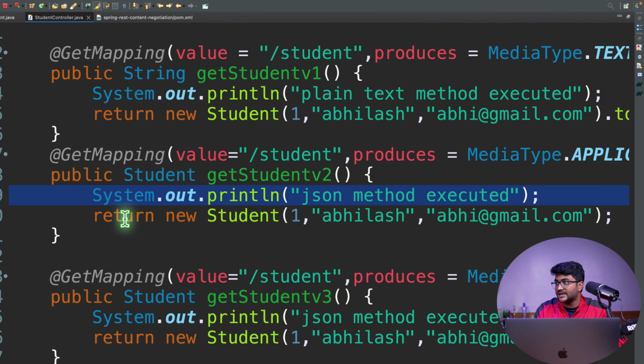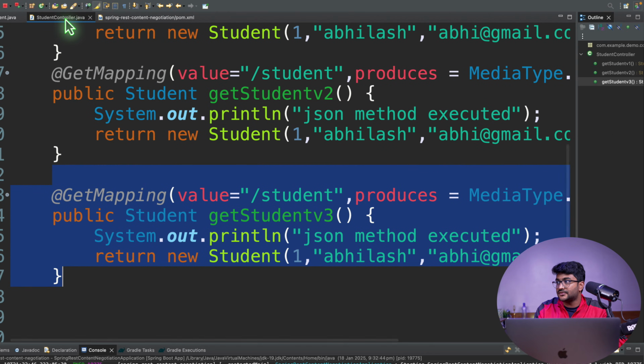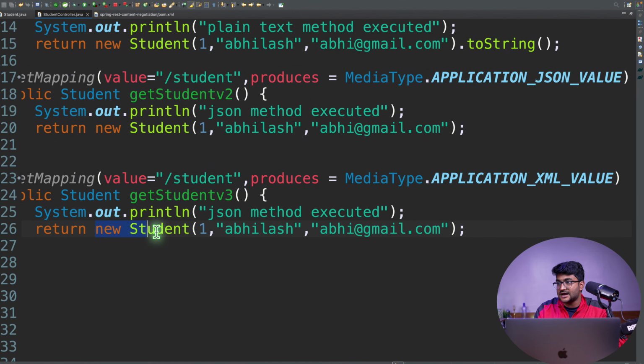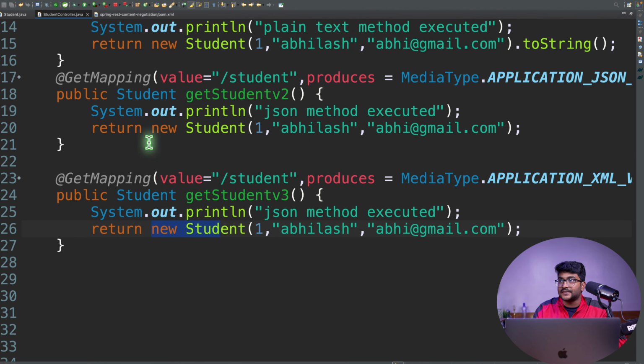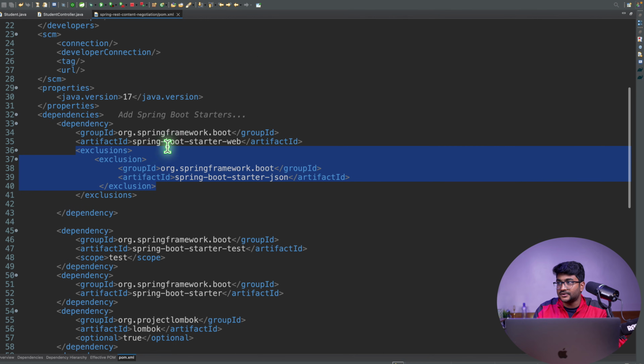Over here, we already have an endpoint available for the XML, but it is not able to convert this Java object to XML because we have removed the support. Now, as we have commented out the Spring Boot starter JSON from the Spring Boot starter web, we have also taken out the JSON support here.